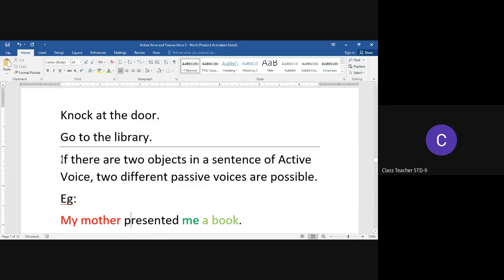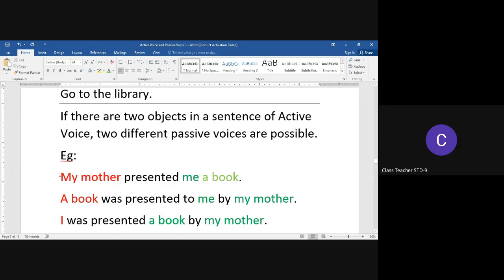Now, another point of discussion is if there are two objects in the sentence of the active voice, there is a possibility of two passive voices. For example, look at the sentence, my mother presented me a book. In this sentence, we have one doer. Who presented? My mother, which is the doer of the action in the active voice sentence. Now, this takes the subject form.